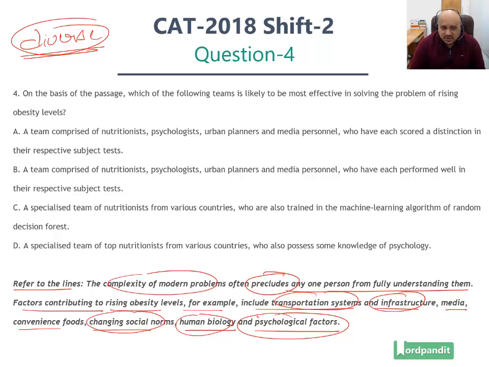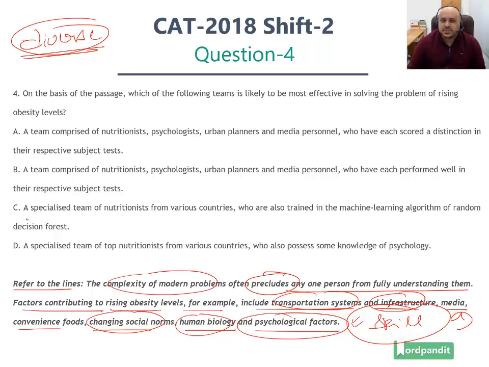So for example, for psychological factors, you would need a psychologist. For someone who deals with convenience foods, you would need a nutritionist. So you need different kinds of people to deal with these different kinds of issues. You collect all of these together and you come up with the best team. Now from these four options, we need to pick an option which covers the biggest skill set from the one which is mentioned here. Our job in the question is to do that.